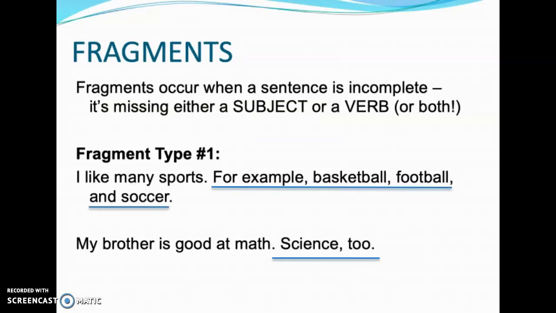Fragments occur when a sentence is incomplete. It's missing either a subject or a verb or both. For example: "I like many sports." "For example, basketball, football, and soccer." Or: "My brother is good at math." "Science too."